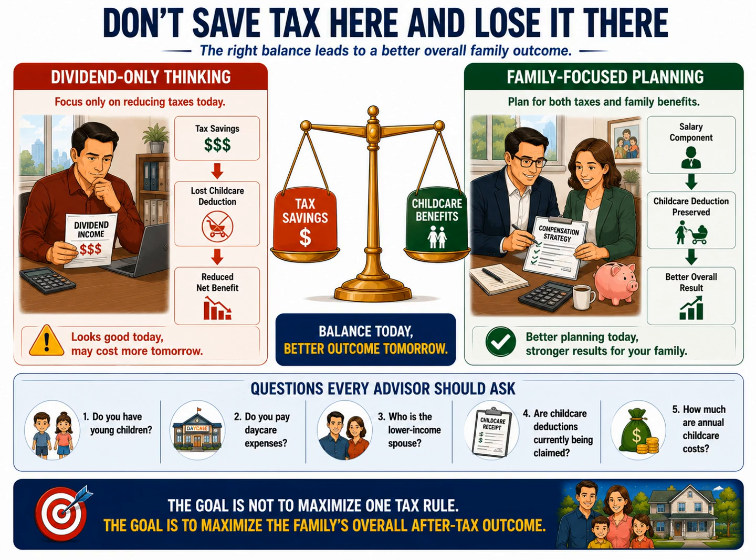The key takeaway is simple. Tax planning should never be performed in isolation. The objective is not to maximize one tax rule or one deduction. The objective is to maximize the family's overall after-tax outcome. When compensation planning is integrated with childcare planning, families often achieve stronger results and avoid costly mistakes that may not be obvious at first glance.